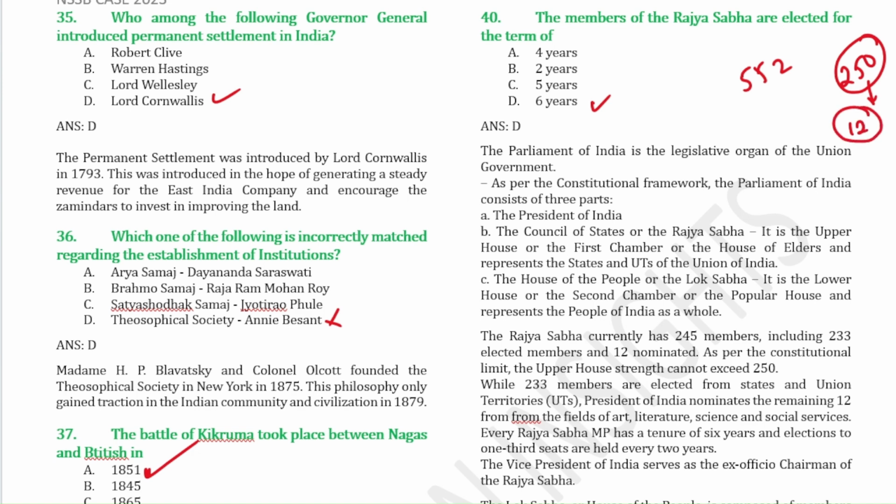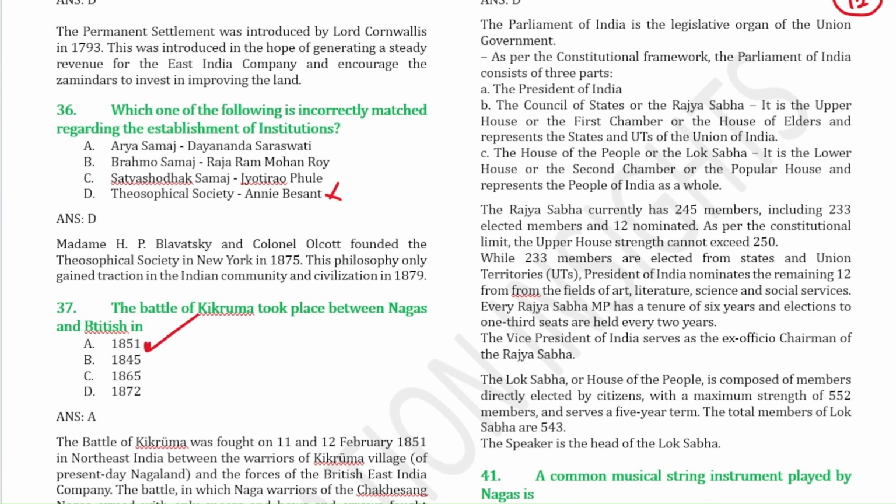That means the President can choose any 12 members from the fields of science, literature, etc. So you have to remember this. In Rajya Sabha, 12 members are nominated members. And the Vice President of India serves as the ex-officio chairman of Rajya Sabha, and the Speaker is the head of Lok Sabha.